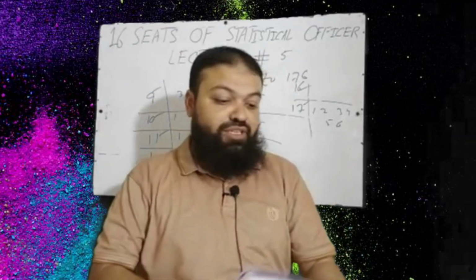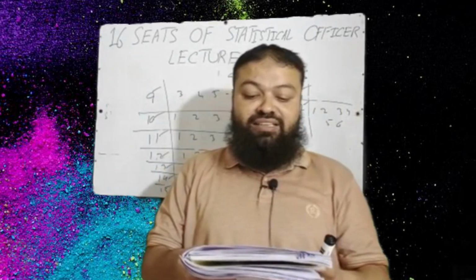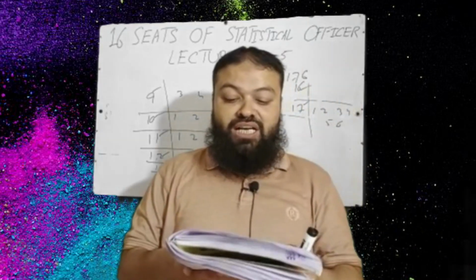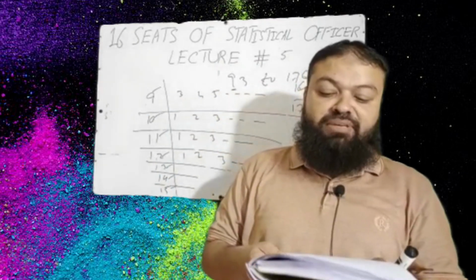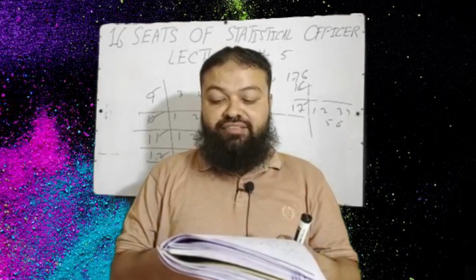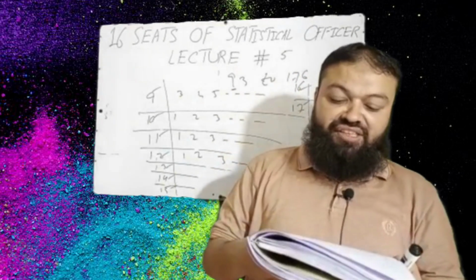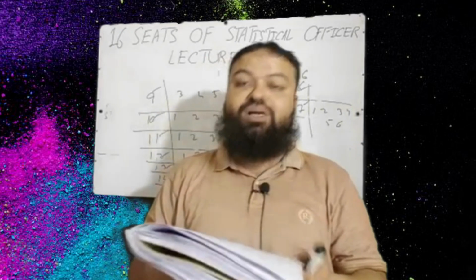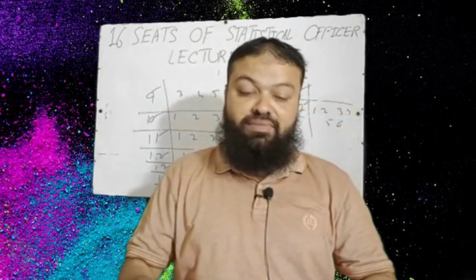Next question: which of the following statements regarding stem plot is false? A, a stem plot allows you to retrieve the original data. That is the correct one. B, if a certain value in your data set is repeated 3 times, it must appear 3 times in the appropriate stem and leaf of the stem plot. Yes. C, a stem plot can never reuse the same stem digit twice. That is the incorrect one actually. That should be ticked in the exam.